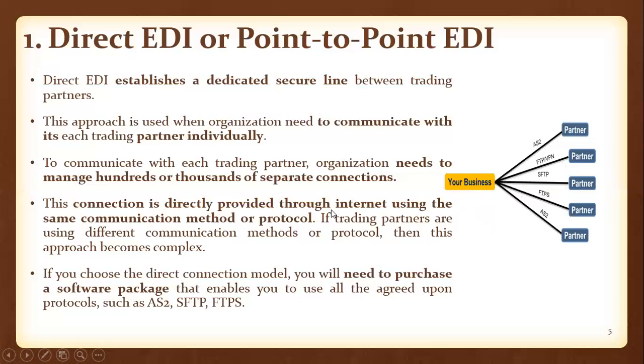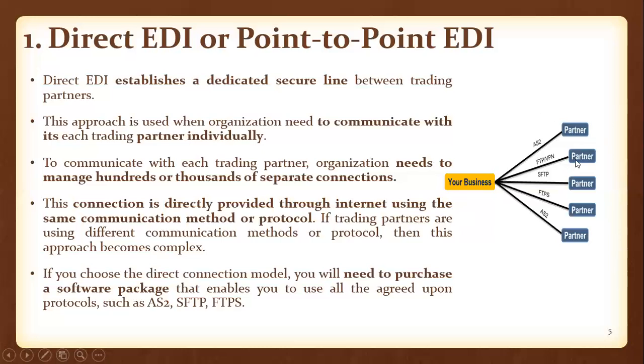But this direct EDI is not suggestible for big organizations where your business has many trading partners. It is also not advisable where the trading partners have many other selling partners.